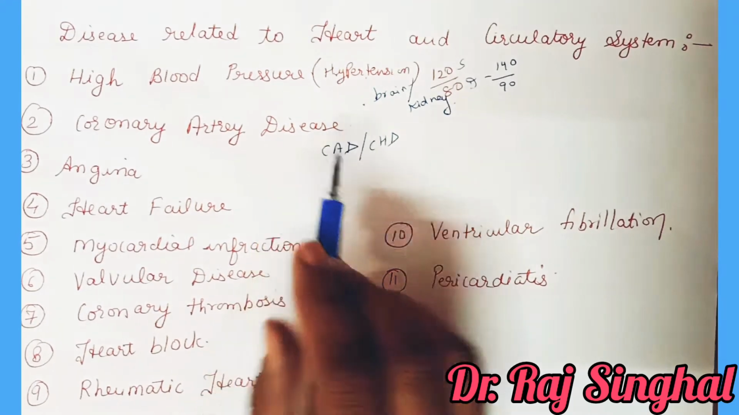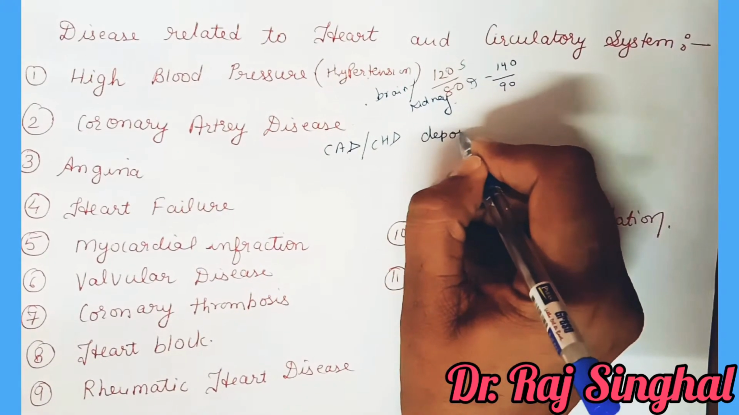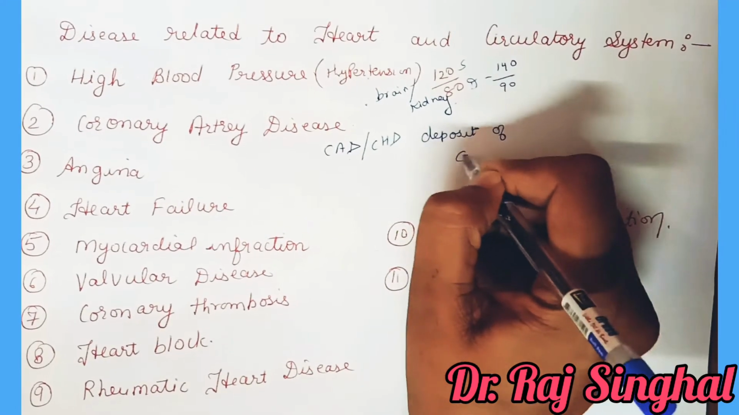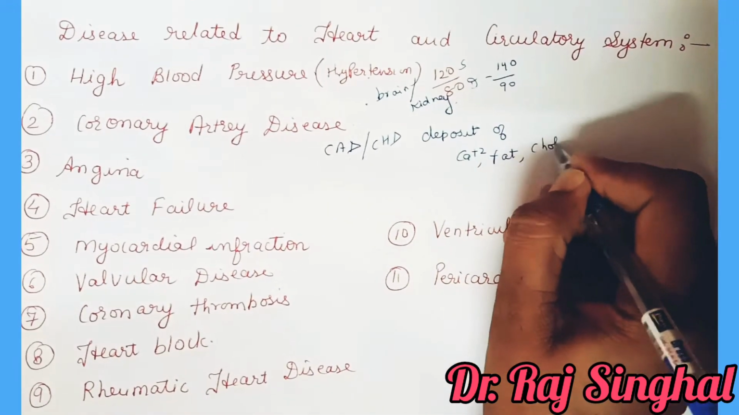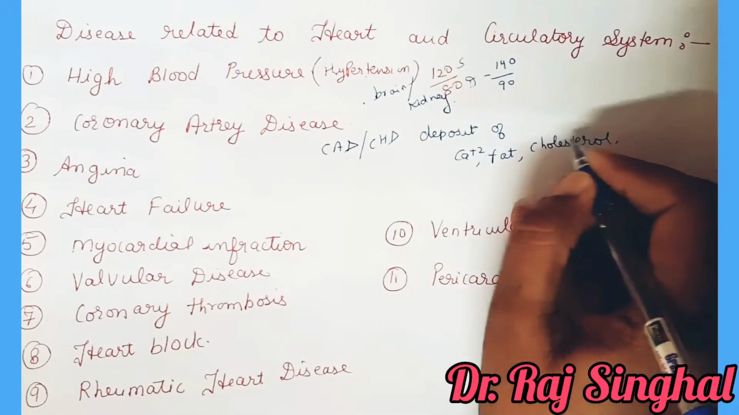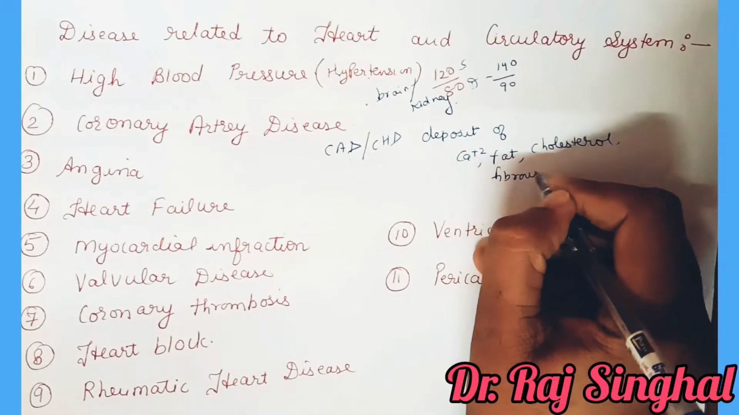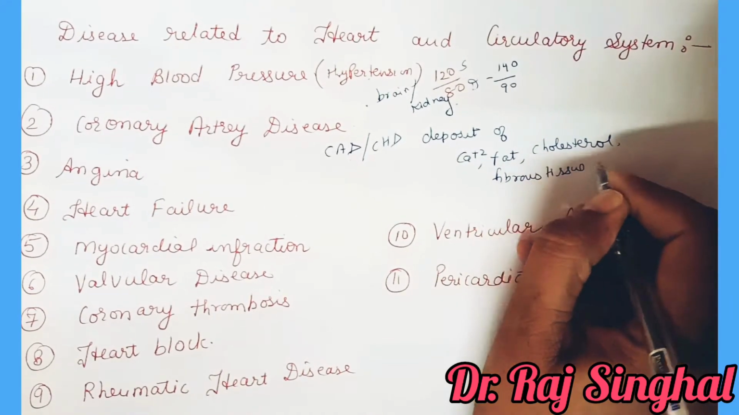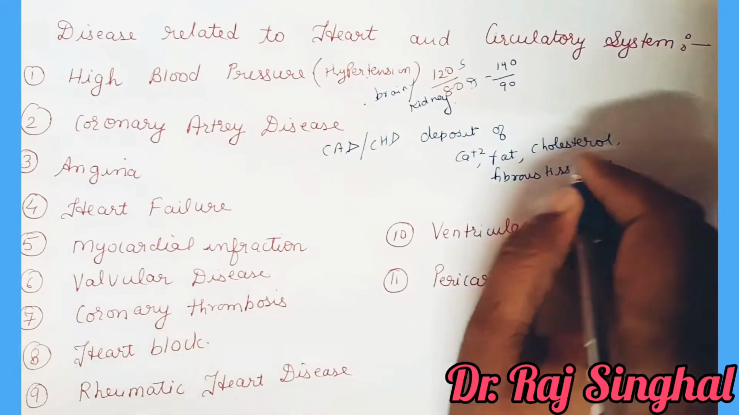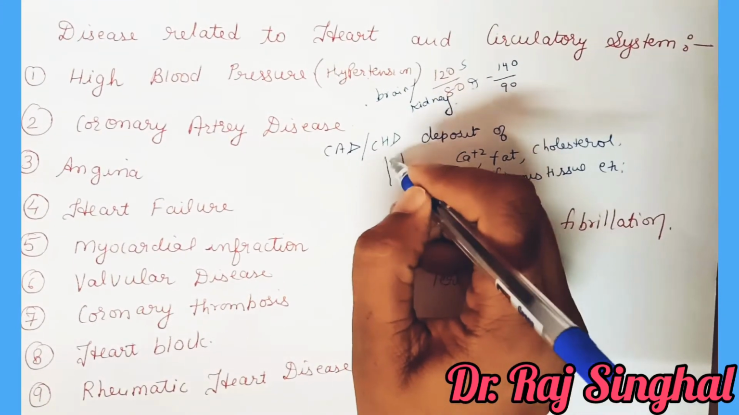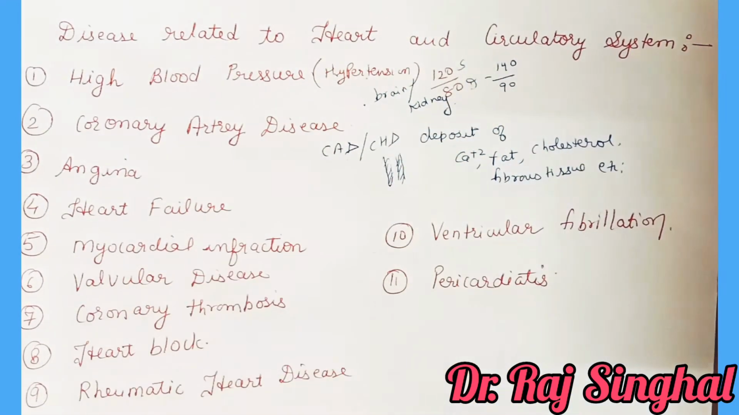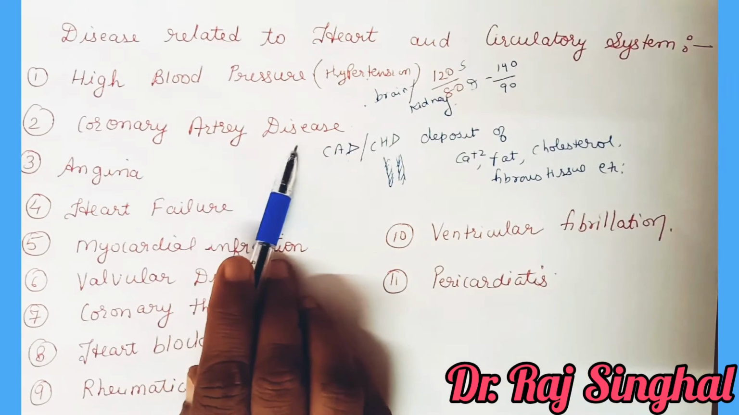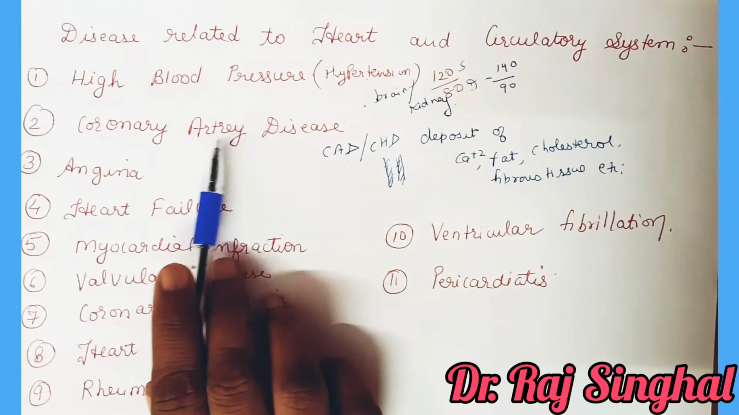It is caused due to deposit of calcium, fat, cholesterol, fibrous tissue, etc., which makes the lumen of the arteries very narrow. At this place all these things get deposited, and because of this the vessel which is supplying the blood to the heart muscle, that is the coronary artery, gets blocked.